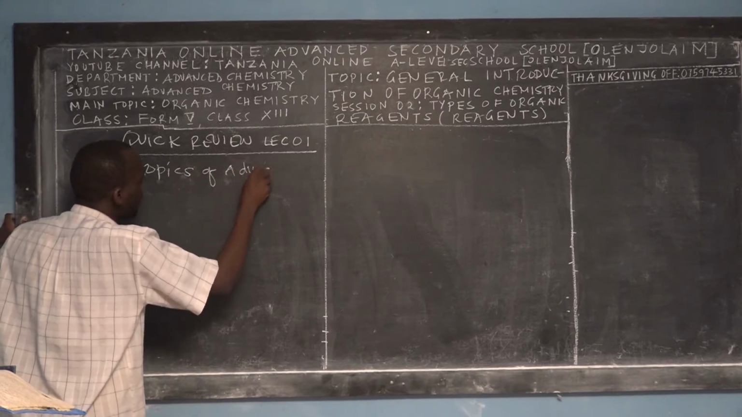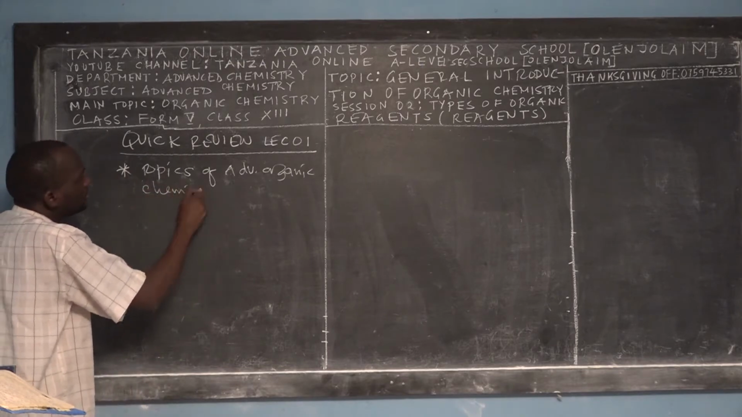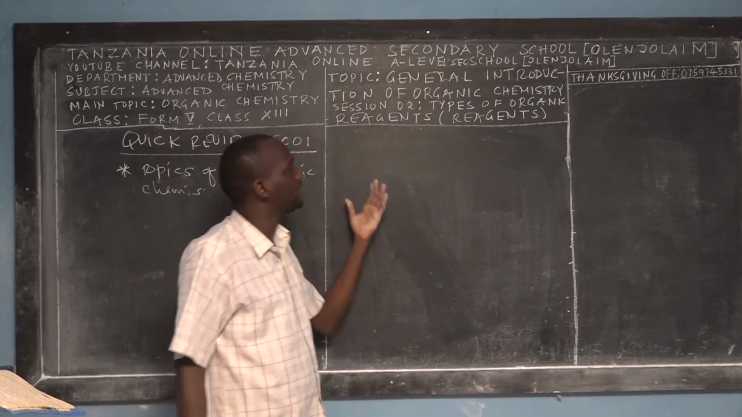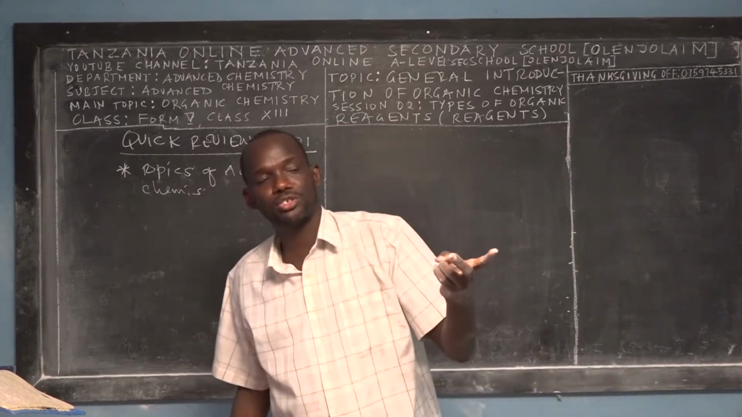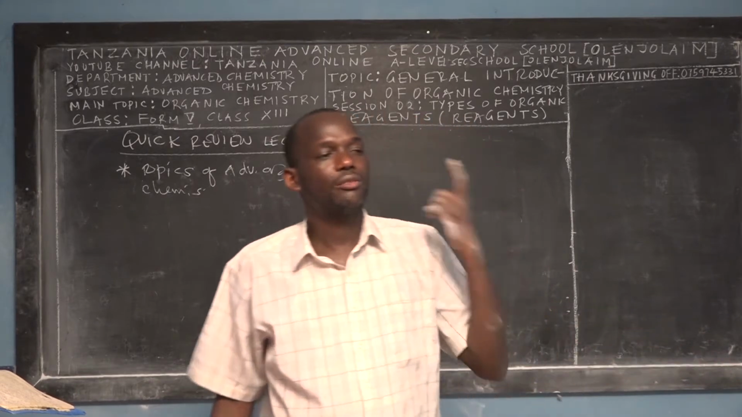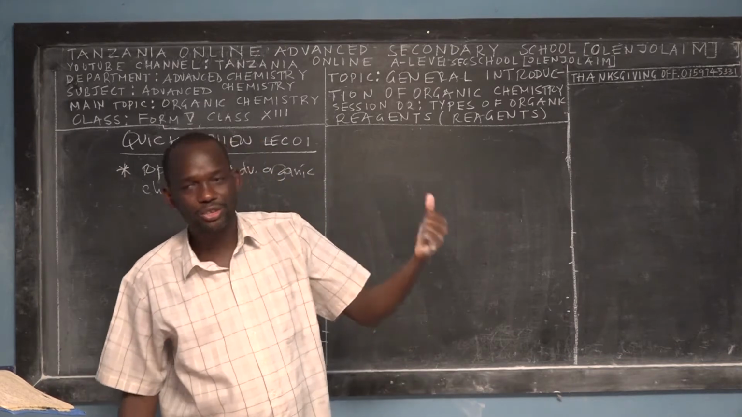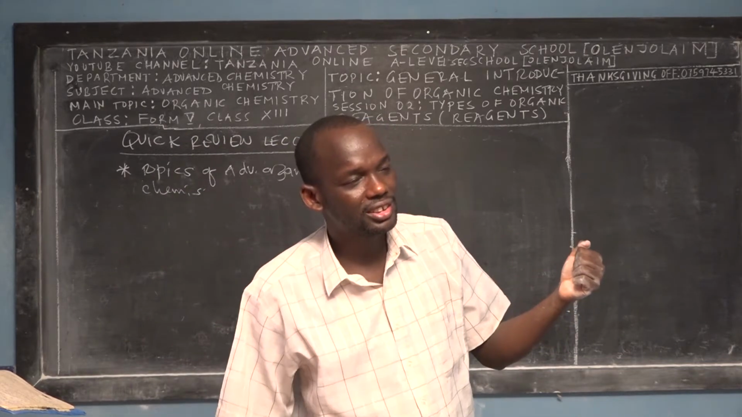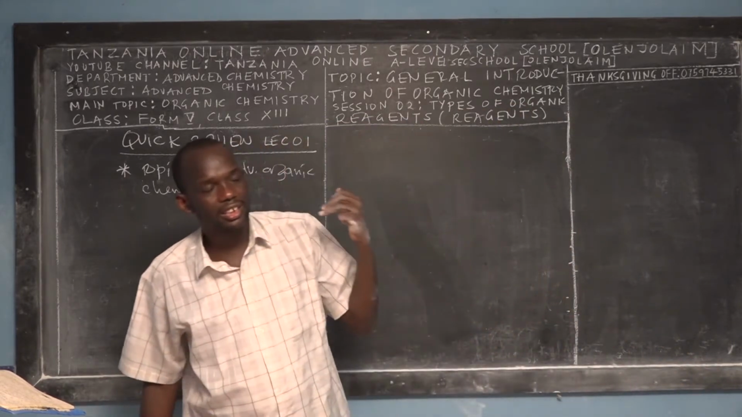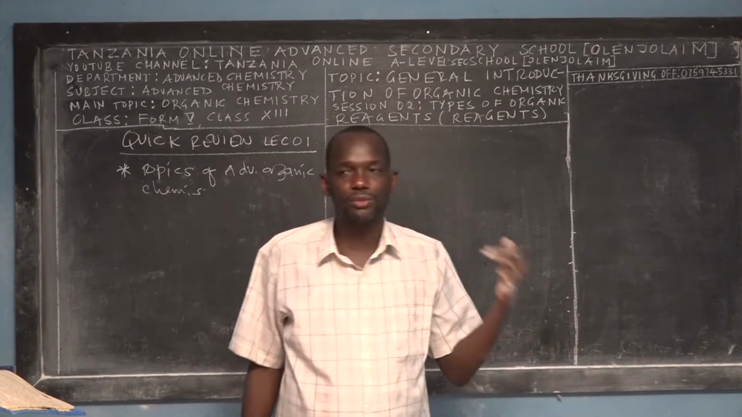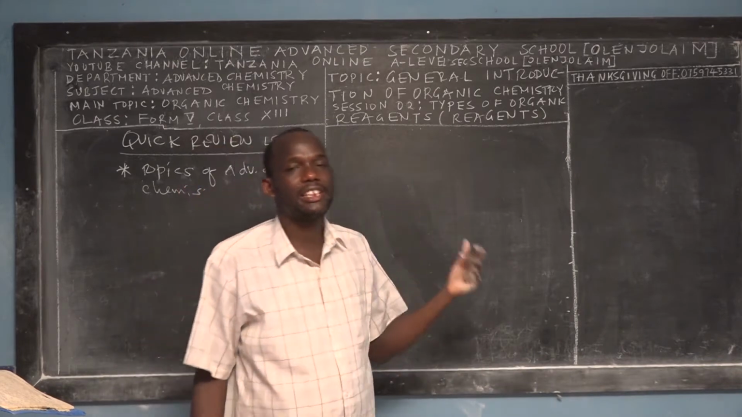Of Advanced Organic Chemistry, right? The first one is called what? General Introductions of Organic Chemistry. Second one is called what? Aliphatic hydrocarbons. Third one is Aromatic hydrocarbons. Fourth is Hydroxyl compounds. Fifth is Carbonyl compounds. Sixth is Halogen derivatives of hydrocarbons. Seventh is carboxylic acids and its derivatives.